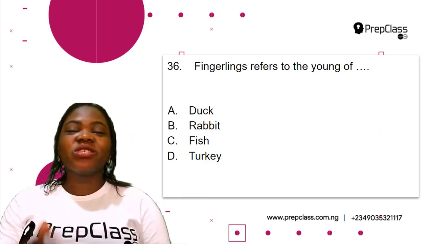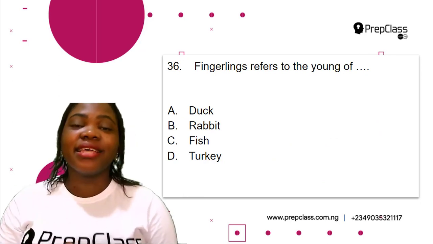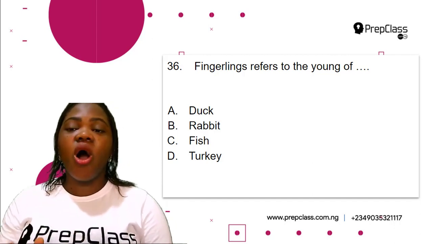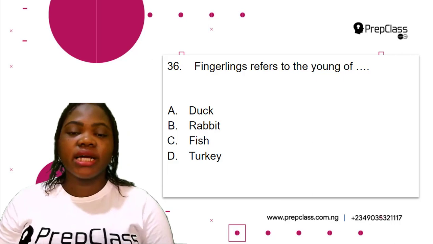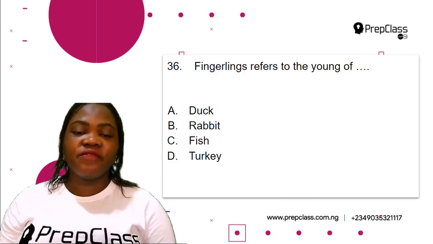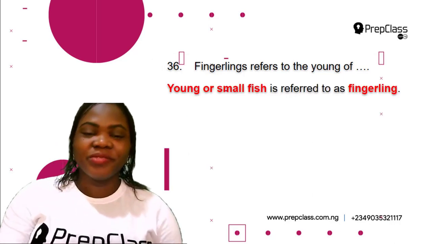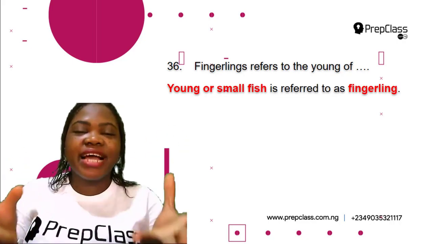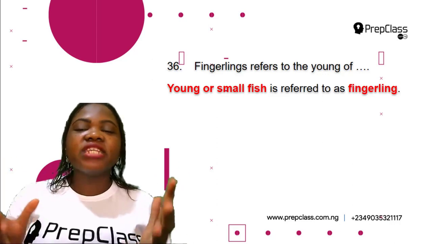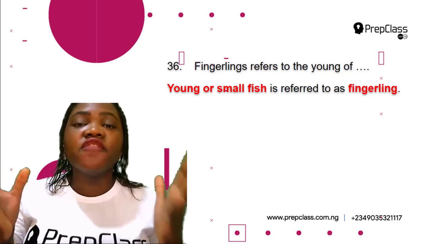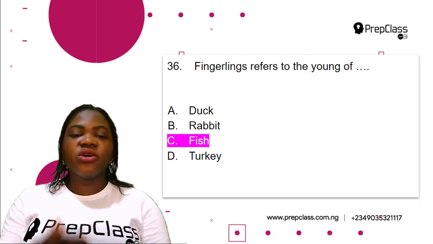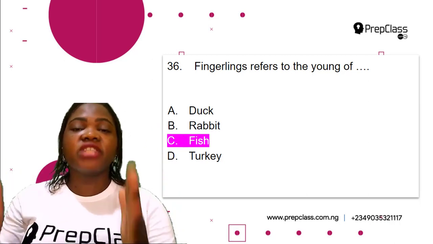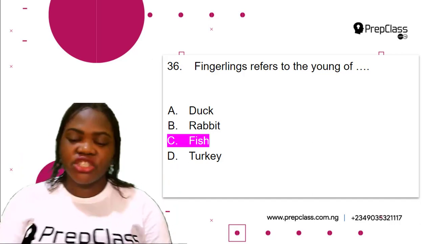Okay, so the first question in this video is question 36. It says fingerlings refers to the young of dash. A. Duck. B. Rabbit. C. Fish. D. Turkey. So young or small fish is referred to as fingerling. So this means that fingerlings refer to the young of fish. The correct option here is C, fish.